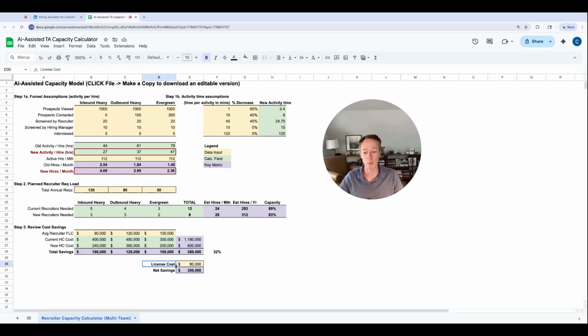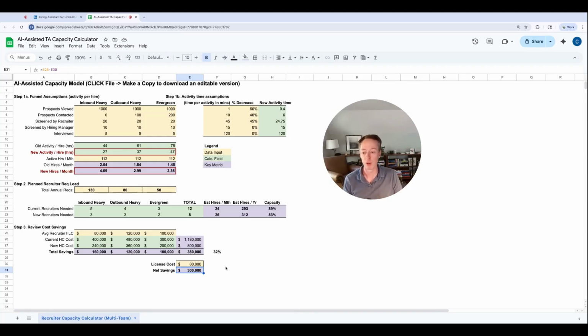What I also did at the bottom here is to just add a license cost, just so that you can start to think about, depending on the pricing model that LinkedIn is going to use for this, are the savings actually worthwhile? What is the believability that these savings are actually going to be realized in this coming year? Is it going to take time? What is the payback period? So you can do all of your calculations, and this is going to be helpful for procurement.